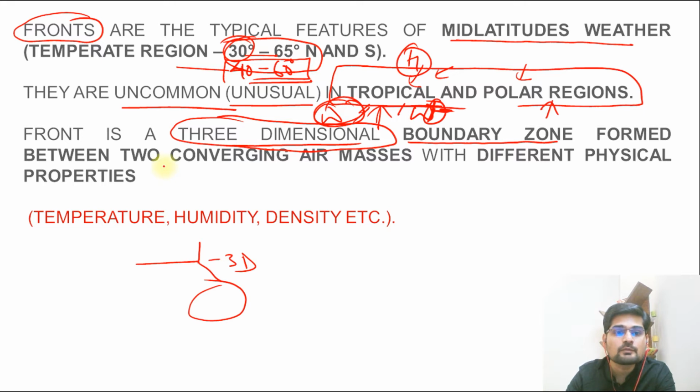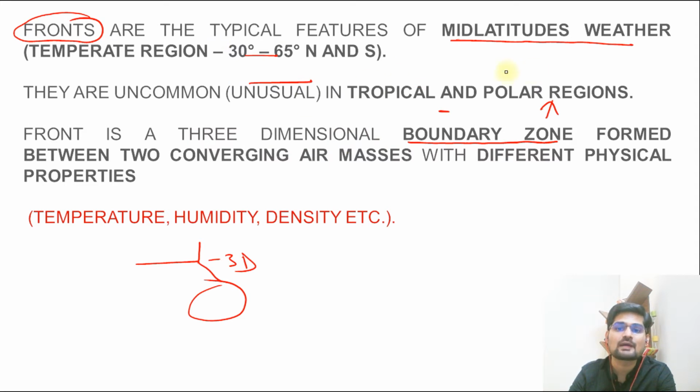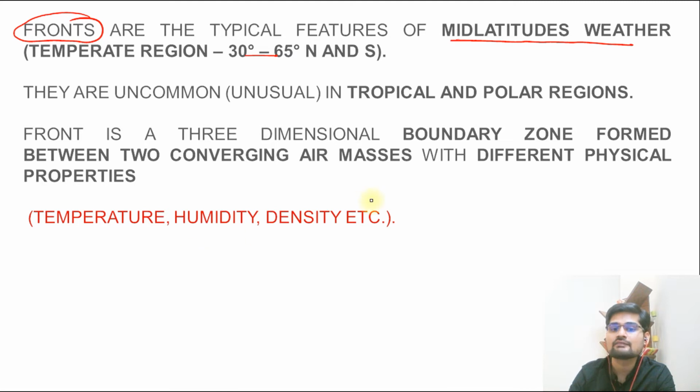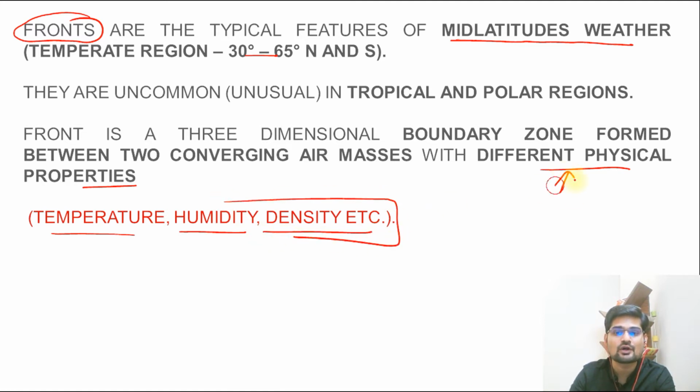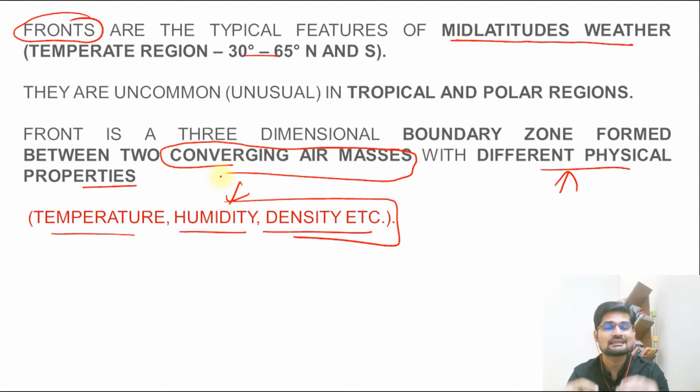So it is a boundary zone formed between two converging air masses. Now here is the catch: in mid-latitude, what happens? Two different natures of air collide or converge. That is why the front is formed with different physical properties. The nature of these air masses that meet in this particular zone is different. Remember, they have different temperatures, different humidity, different density. These are all the physical properties which we talk about. So these air masses that converge have different physical properties. That is why it is called a front. When different people meet, when different enemies meet, they meet at the front. So that is something equally related to that.